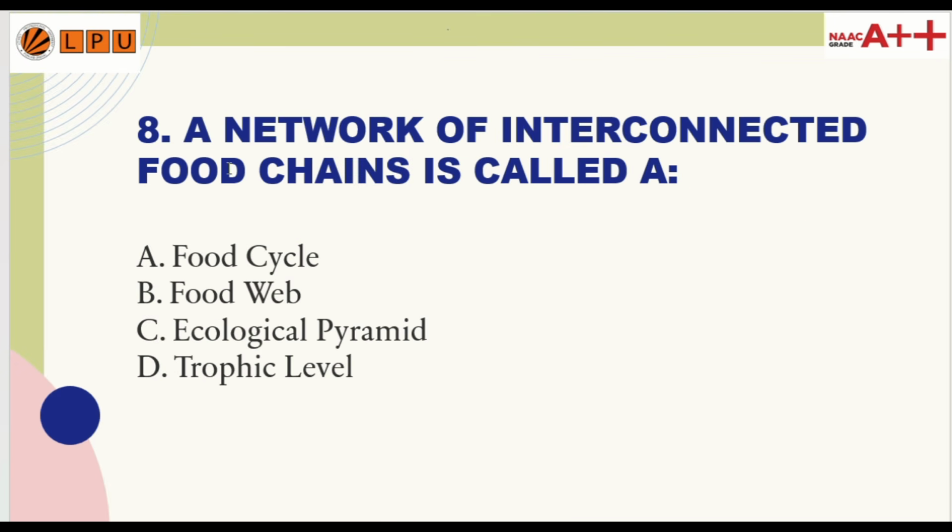Question number 8. A network of interconnected food chains is called a: option A food cycle, option B food web, option C ecological pyramid, and option D trophic level. So the correct answer is option B, food web.